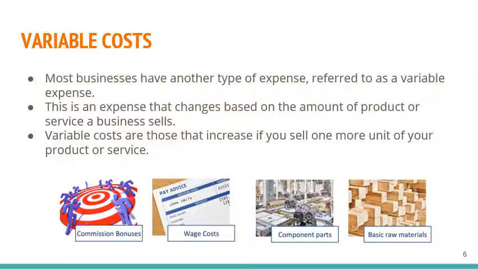Variable cost. This is dependent on how much is the amount of product or service that a business sells as output. For example, if we buy excess raw material, we have to pay excess cost. And if a worker works for an extra shift, we have to pay him extra wage. Similarly, if we sell one more unit of our product or service, the variable cost also increases accordingly.